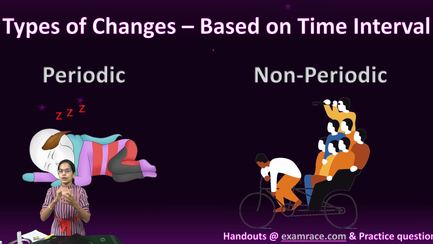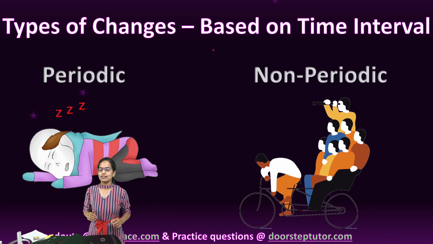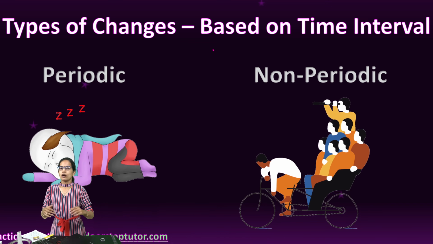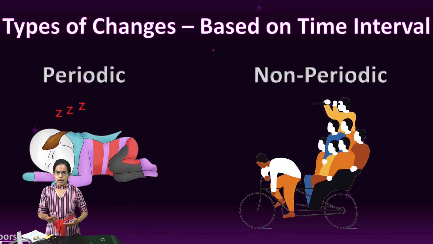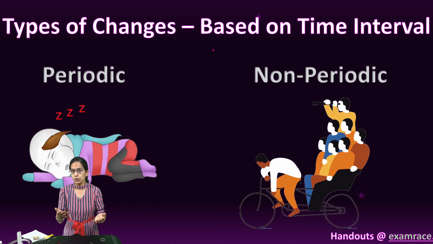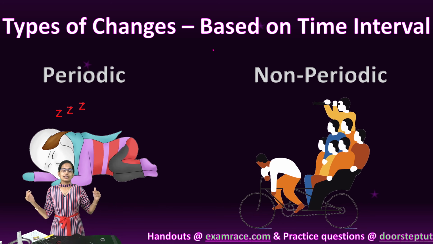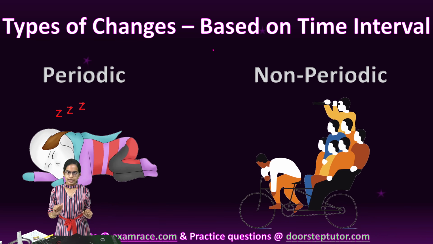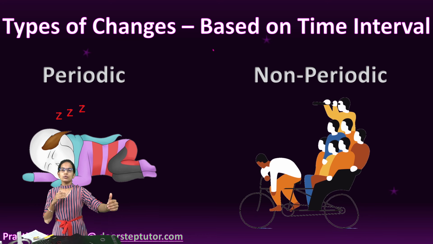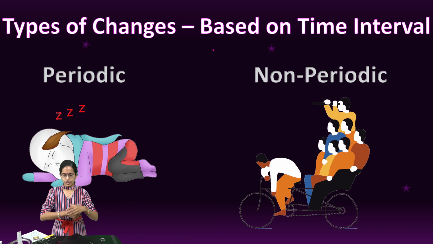What are non-periodic events? Non-periodic events do not happen at a fixed interval. For example, we went for an outing on a chariot. Now every day or every week this does not happen. It was sometime we went and probably sometime later in life we would go again. In the same way, when we are on the road, there could be instances that there is huge traffic, so a lot of brakes are required. In other circumstances, the road is smooth, so the braking is less frequent. So again, it is not periodic.